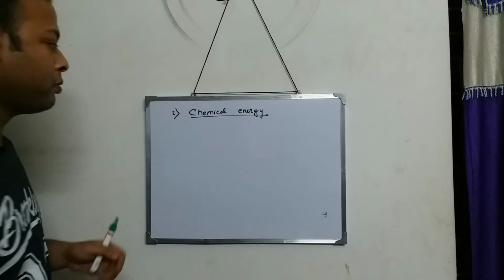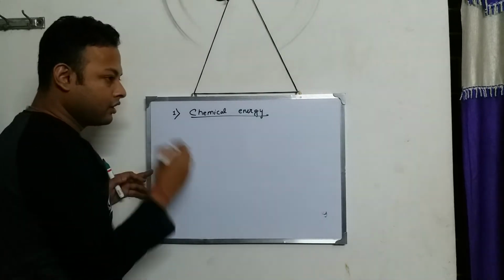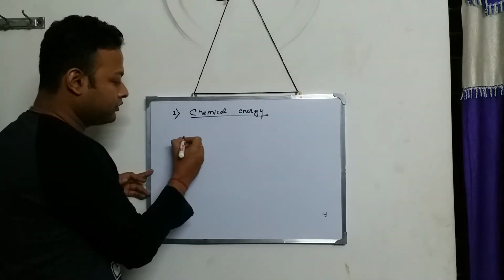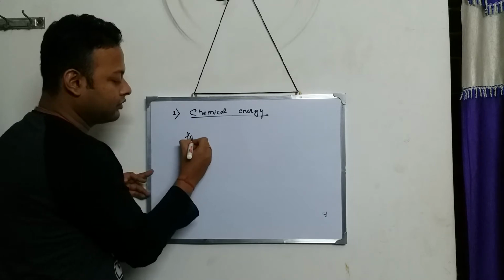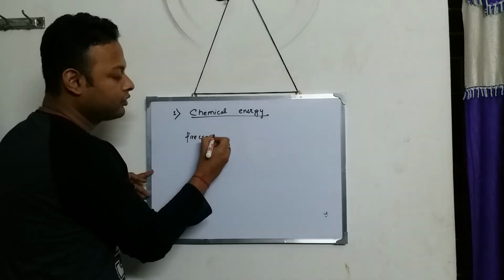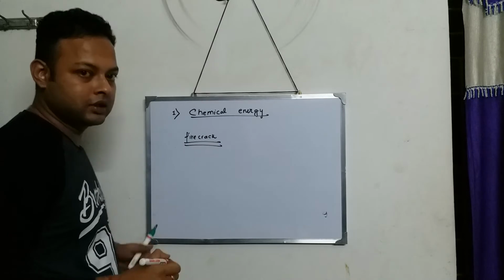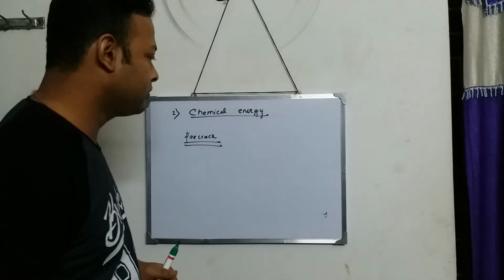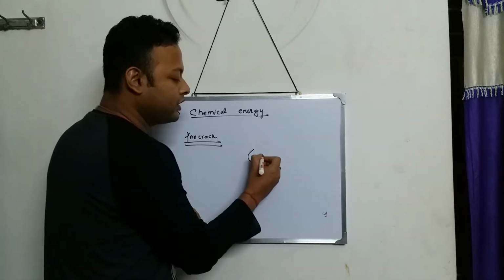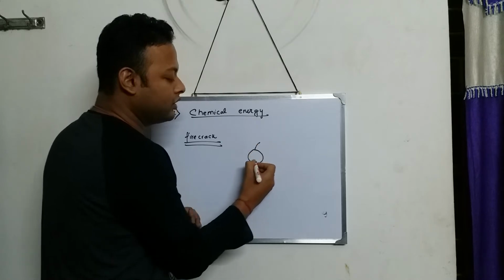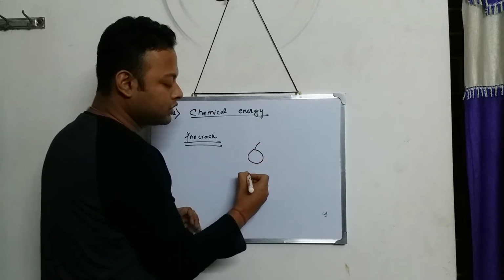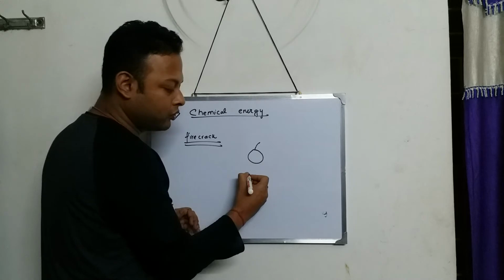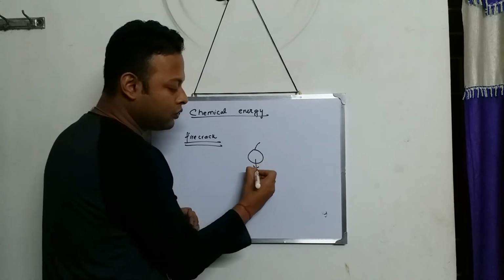The third form is that, take a firecracker. Now all of you burst crackers during Diwali time. So if I take a cracker, what is there inside this chocolate bomb? Suppose this is the firecracker or chocolate bomb. So the firecracker has what inside it?